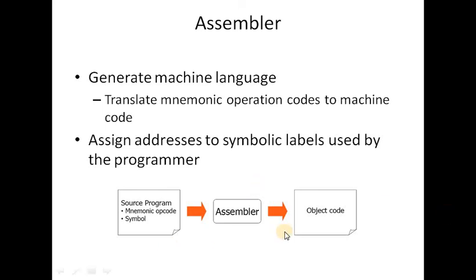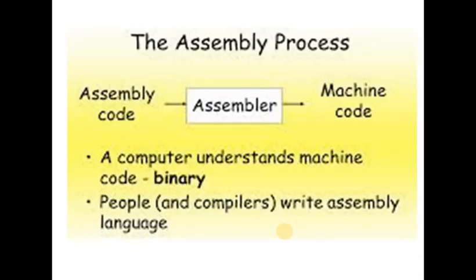So this is the process of the assembler. First we generate a source program, where we have some symbols. After running the assembler, we get some object code from this side, and this is the actual process of the assembler. We have to know about assembly code and what an assembler is. A computer understands machine code, which is in the form of 0 and 1. People write assembly language, and that is known as assembly code.